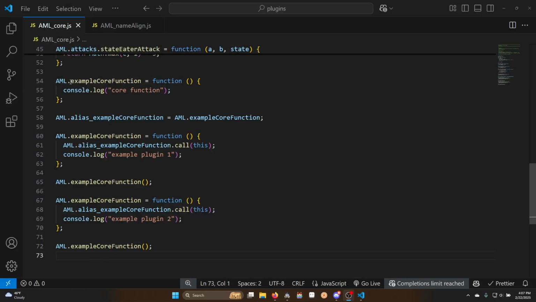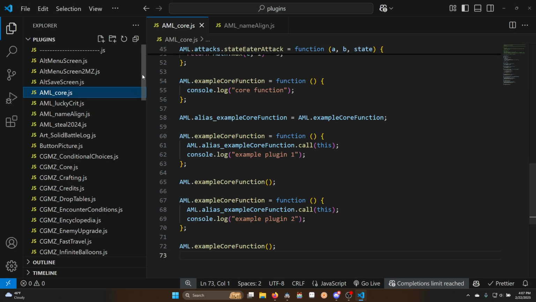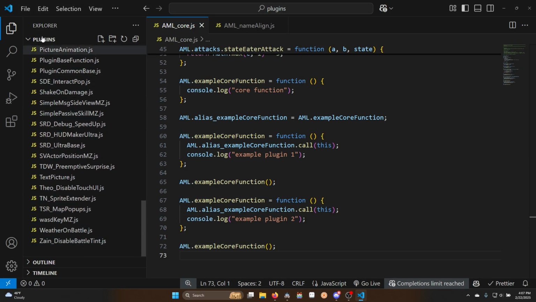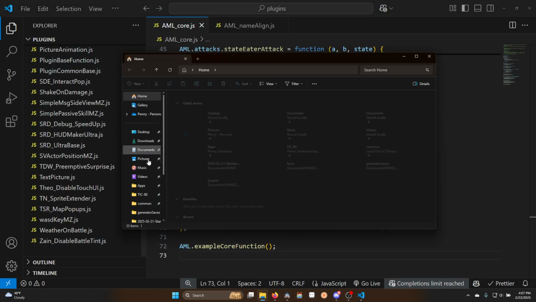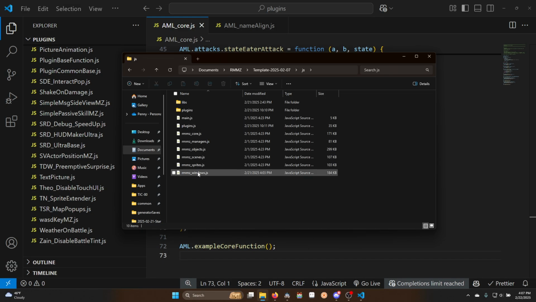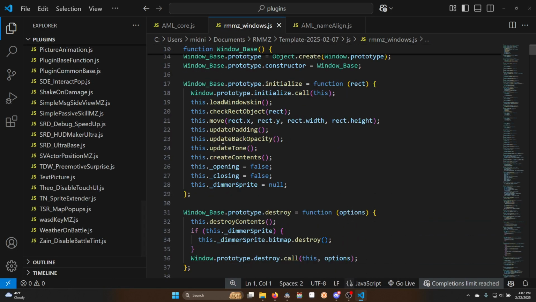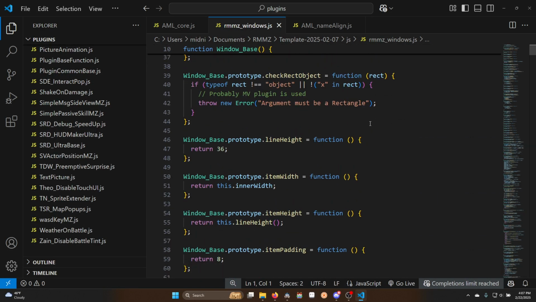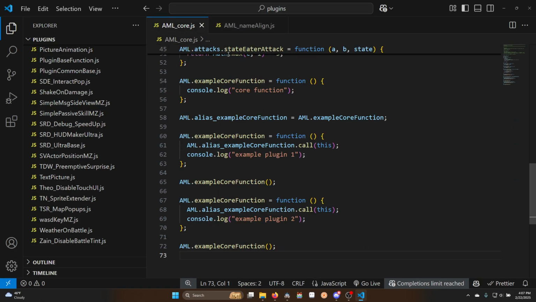Imagine that AML.example core function was a function inside of one of the RPG Maker core scripts. Let's say, for instance, that it was inside of our MMZ windows, right? So this is just a big file full of functions. Imagine it's one of these functions for the sake of argument. Okay, so that's what our core function is.